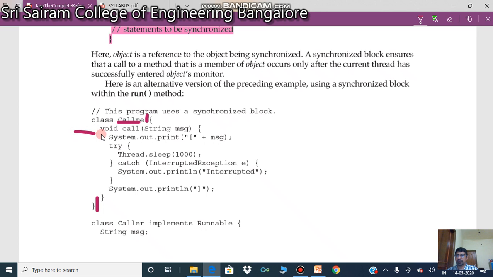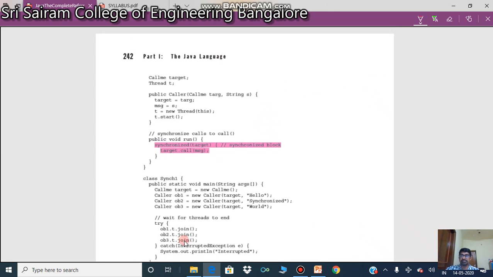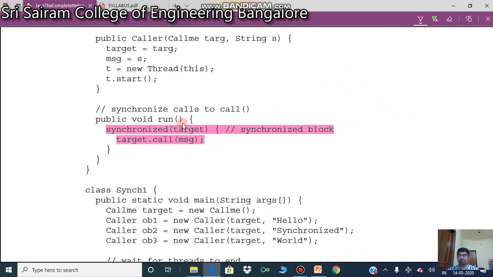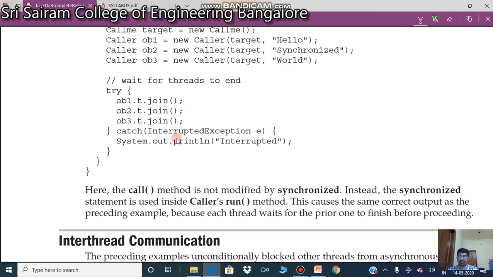I could write synchronized here, but I have no access to this because it is done by somebody else. It is not my class. My class is Caller, and this is a third party class. So what I do is inside my class, I put a synchronized block. And what has to be synchronized? The call method. That's it.